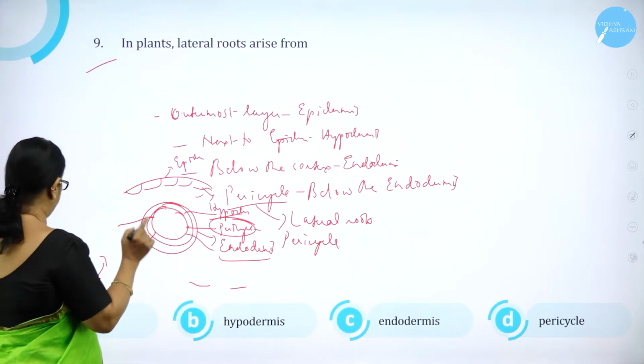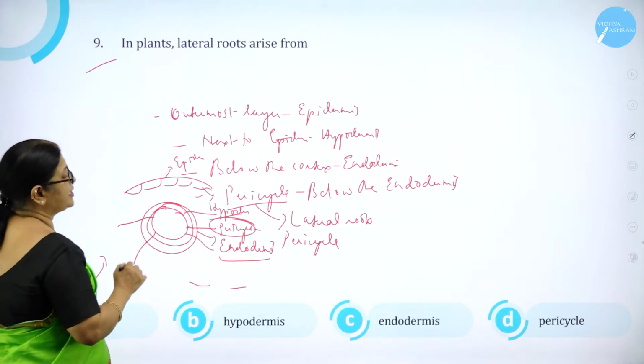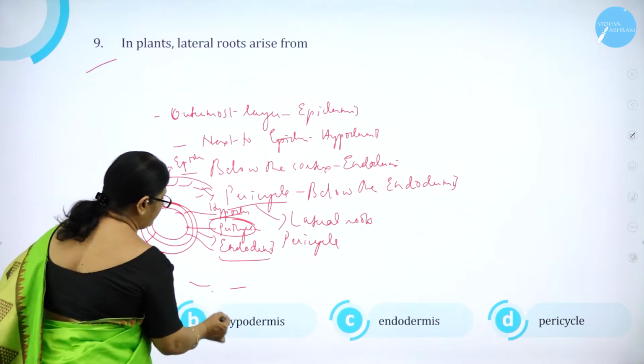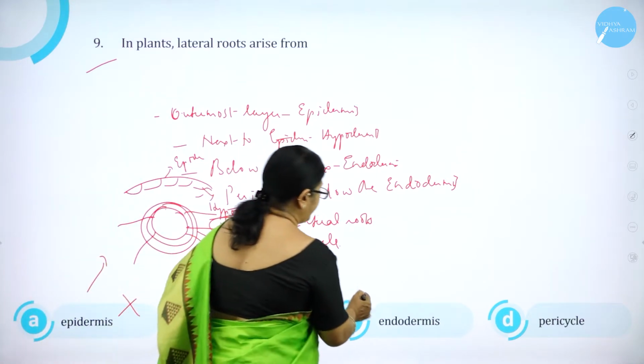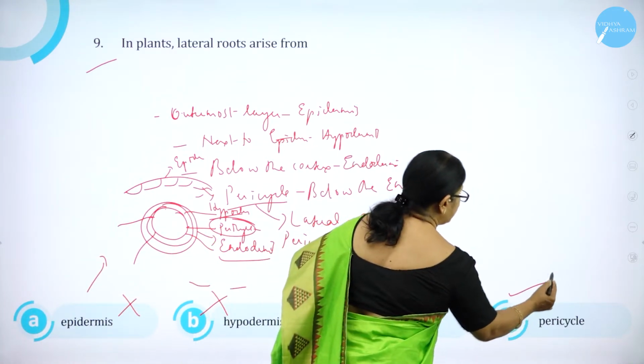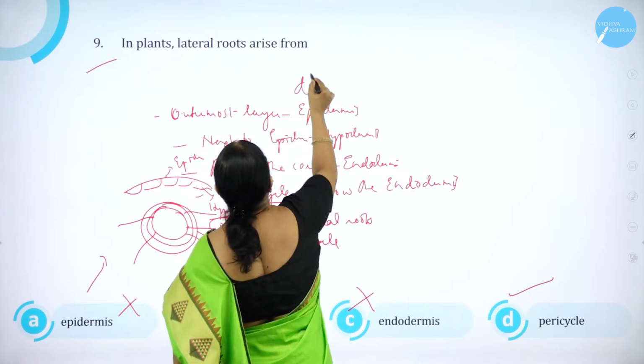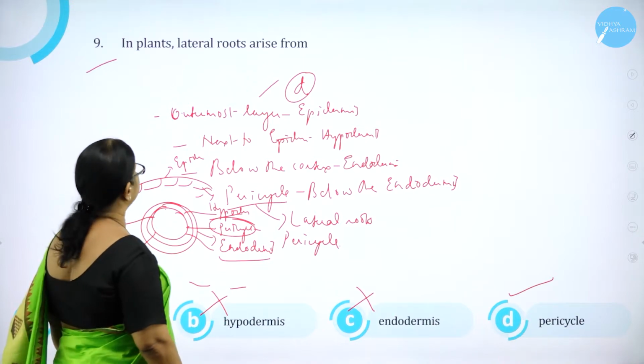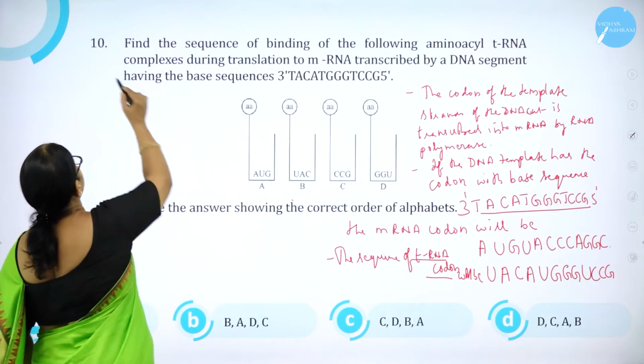So in plants the lateral roots arise from: A, epidermis, wrong. B, hypodermis, wrong. C, endodermis, wrong. D, pericycle is correct. So option D is correct. Moving on to question number 10.